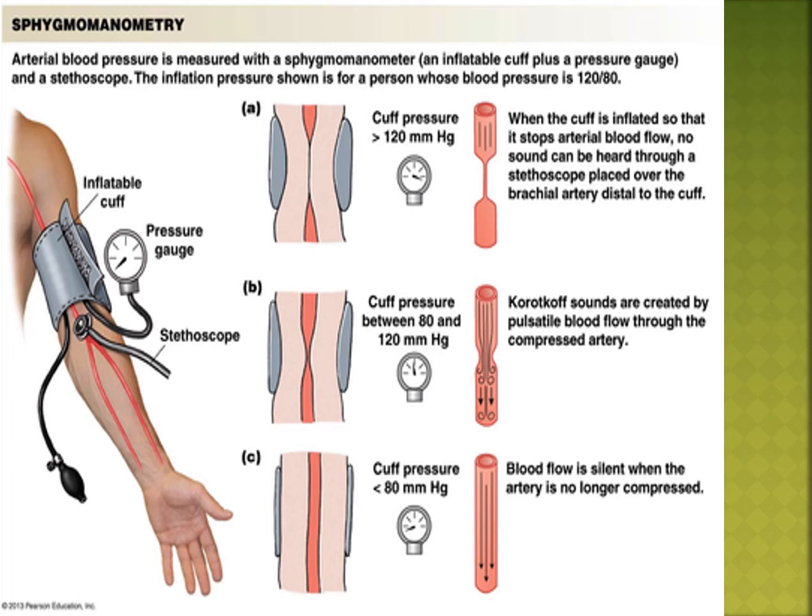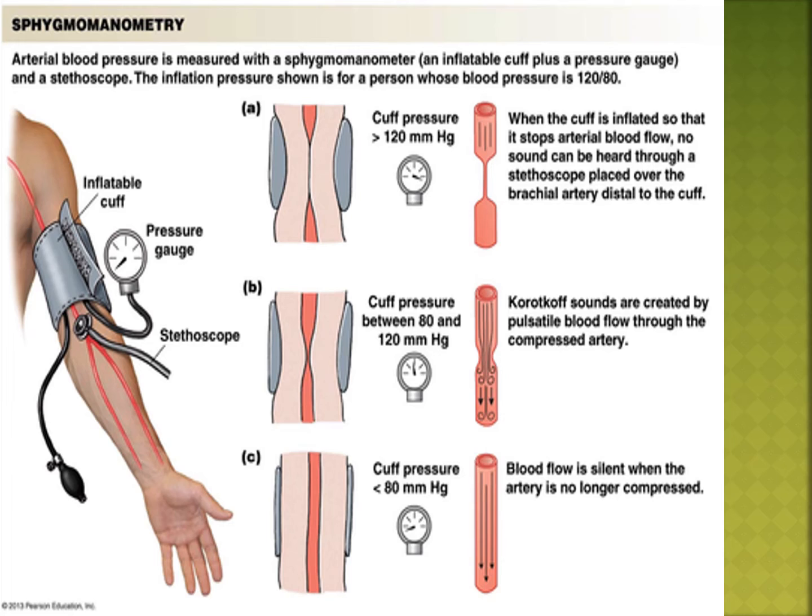Okay? Now, what is the sinus node? The heart's natural pacemaker is the sinoatrial node, otherwise the SA node.